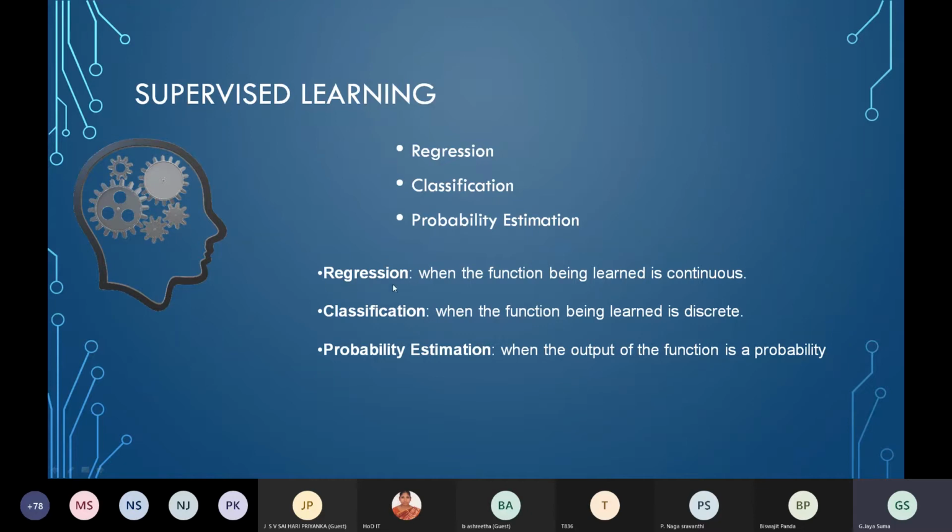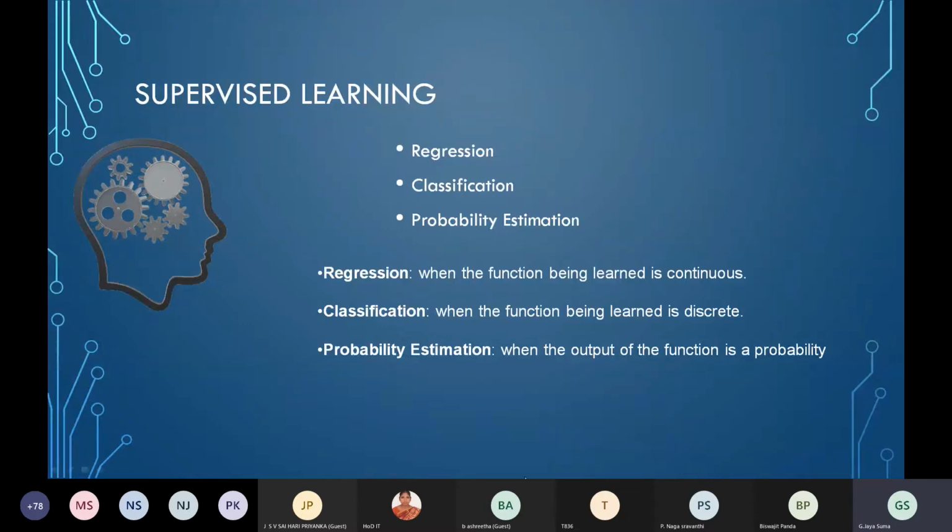go for regression. For example, what is the temperature today or tomorrow, or what is your age? Age is continuous, so you have to go for the regression concept. Whether tomorrow will be rainy or not, whether tomorrow you have college or not, whether you will be going out or not, yes or no, it is discrete, and then it is called classification, when the function being learned is discretized.